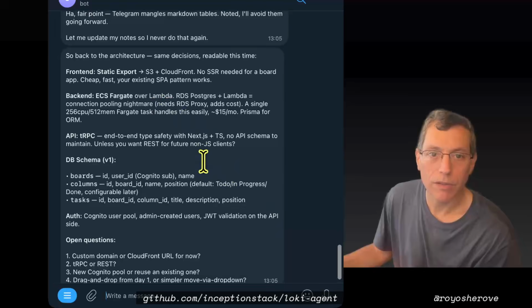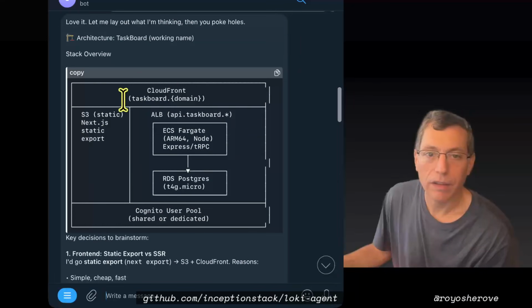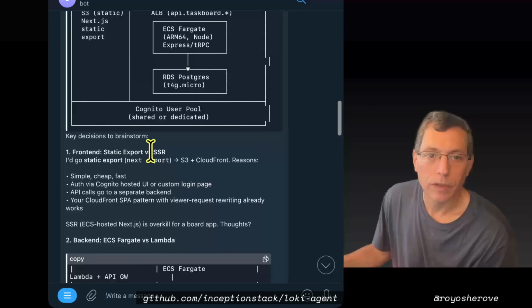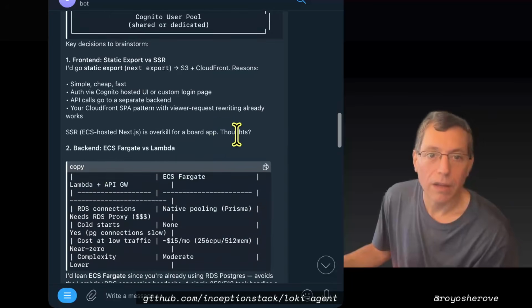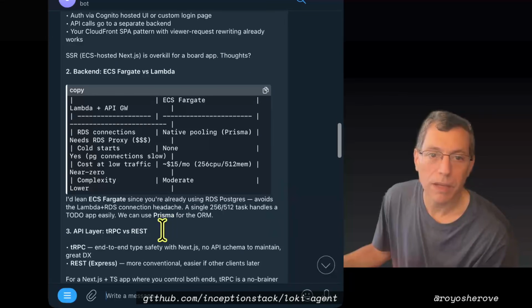Okay, back to architecture. Let's look at the architecture. S3 static files with an ALB for the API with an ECS. Okay, I'm fine with that. And RDS, Cognito user pool. I think that's fine. We also want to make sure that the API is secure. Front end static export, it's fine. Backend, ECS Fargate versus Lambda. In this case, maybe ECS Fargate, since you're already using RDS Postgres, avoids the Lambda plus RDS connection headache.